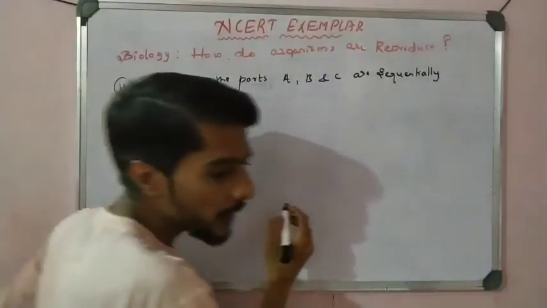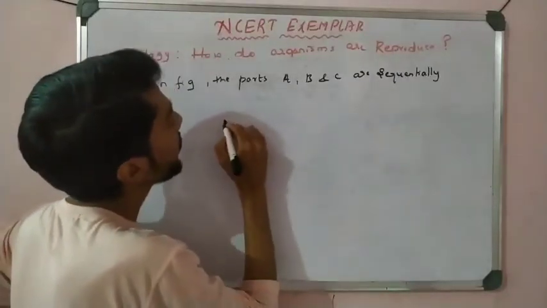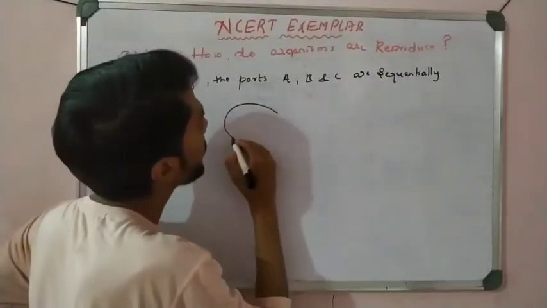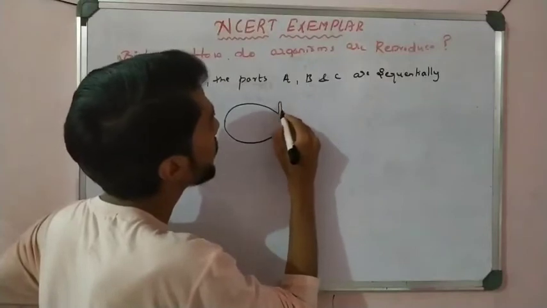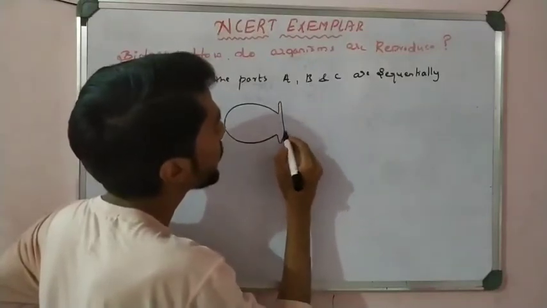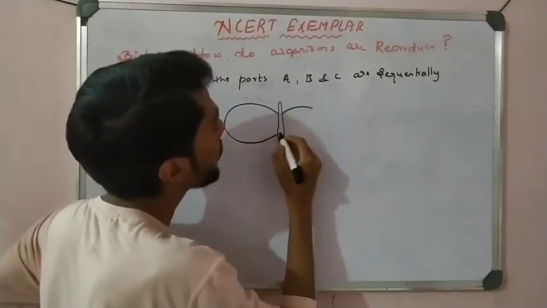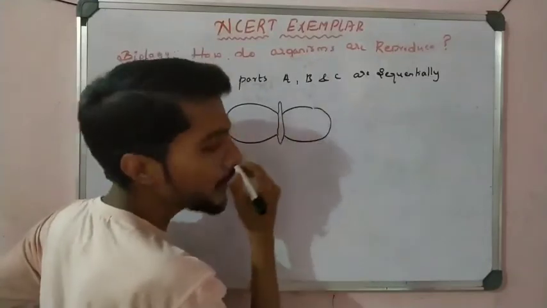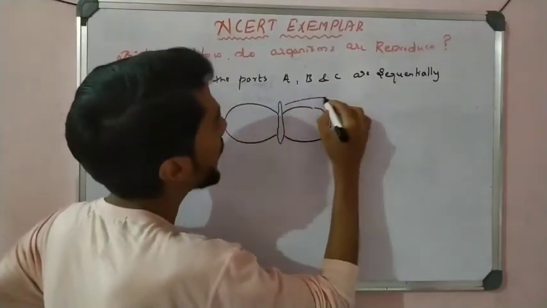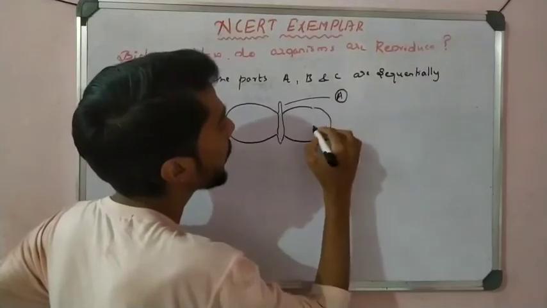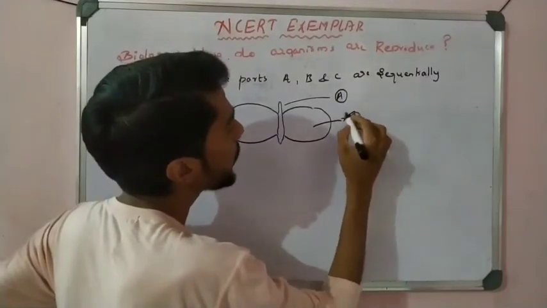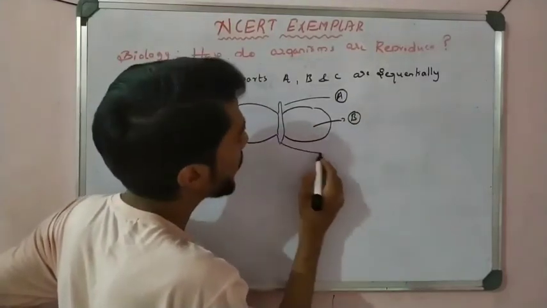So it's a diagram. See here, this is a diagram, and this is A, this is B, and this part is C.